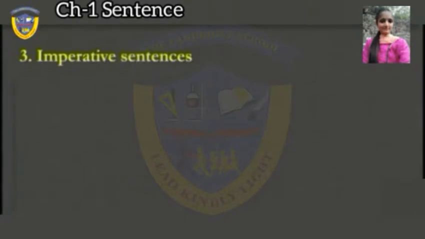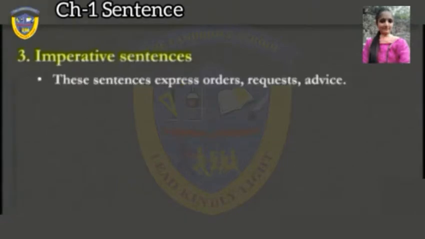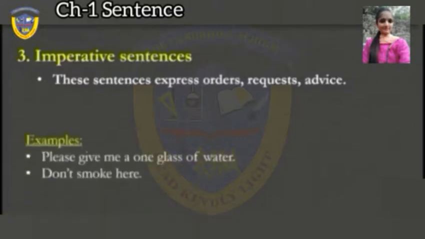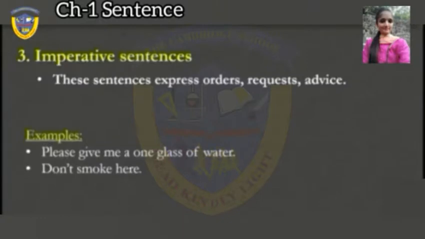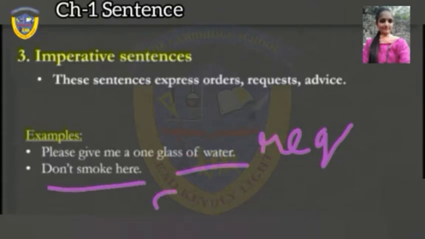Imperative sentences. These sentences express orders, requests, and advice. So in an imperative sentence, any order, request, or advice is given. Examples: "Please give me one glass of water." It is a request, so this is an imperative sentence. Next, "Don't smoke here." It is advice, so this is also an imperative sentence.